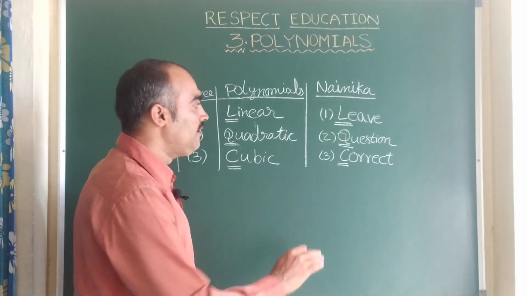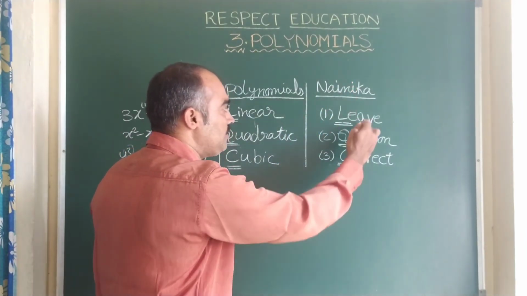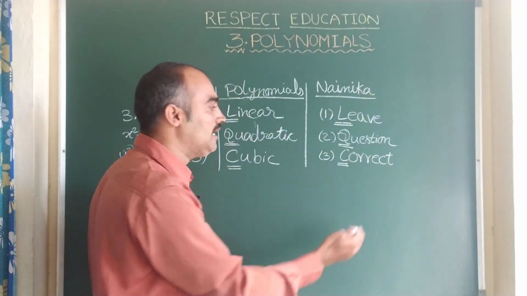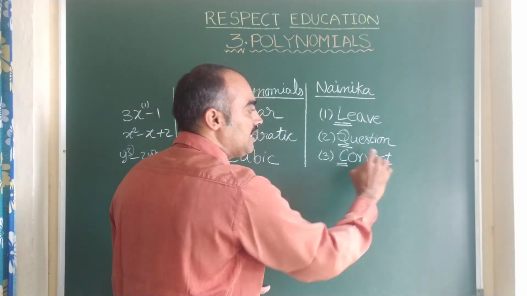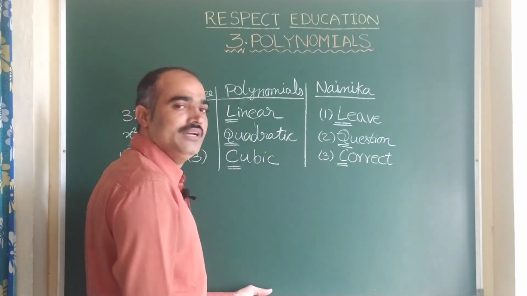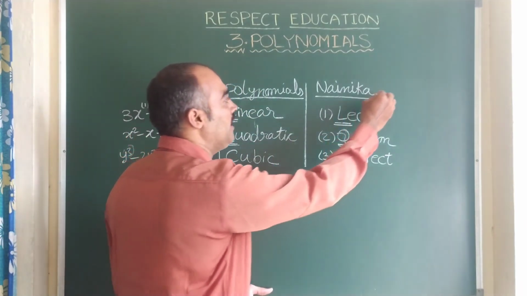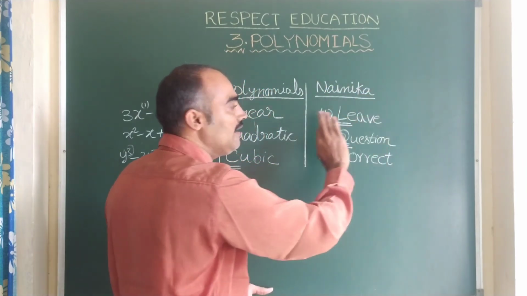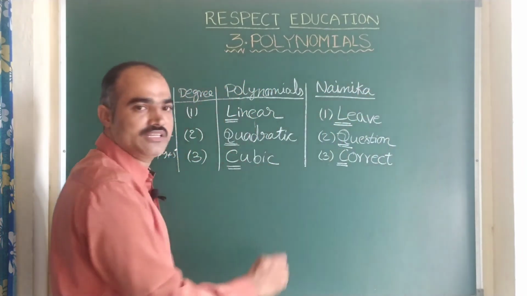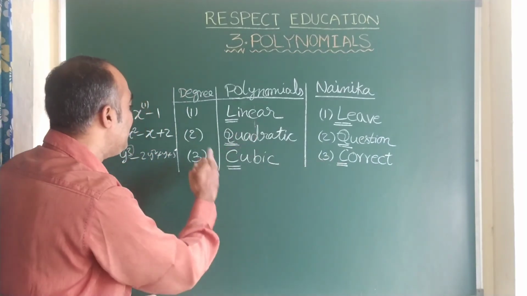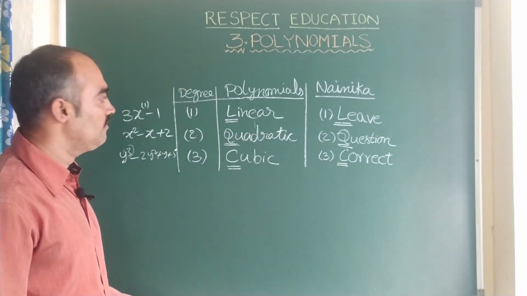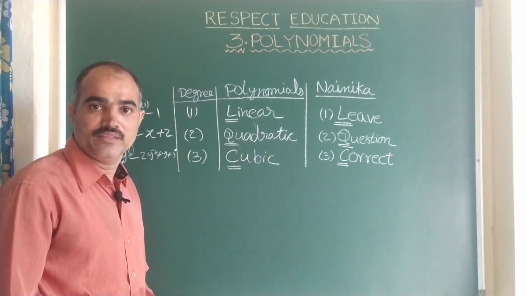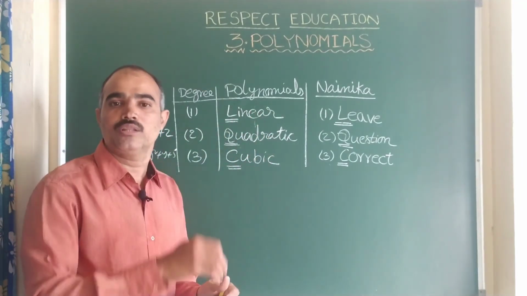Now let us come back to this now. She committed a mistake. First we left her. Second time we questioned why did she commit the mistake. And third time we corrected her. With this correction, again in her life, she never commits a mistake. Now Nainika is leading a happy life. Now with this example, Nainika gets completed. Let us come back to the concept. Now here the question is that polynomials, do they have only degree 1, degree 2, degree 3? Will there be no polynomial having more than 3?